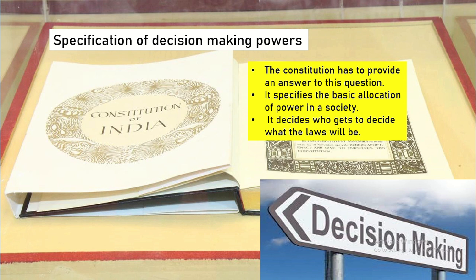So a constitution gives you a clear answer to the question who gets to decide. It specifies very clearly, crystal clearly, the basic allocation of power in the society. It decides who gets to decide. Who decides who gets to decide? The Constitution decides who gets to decide what the laws will be.